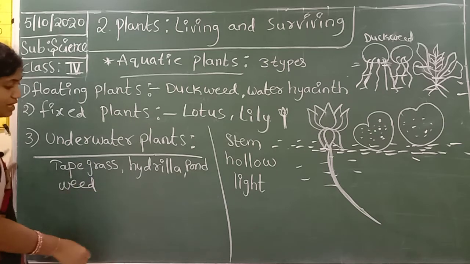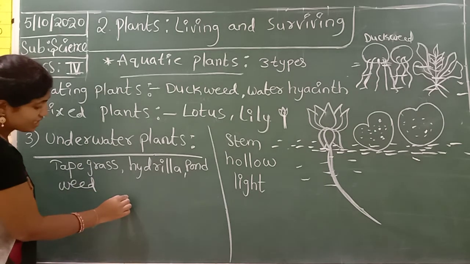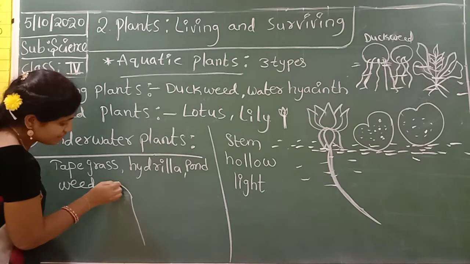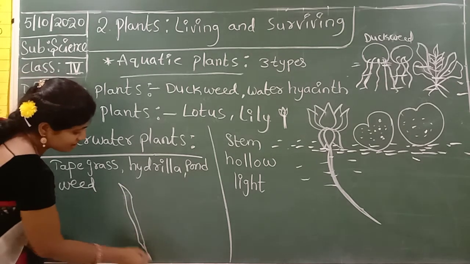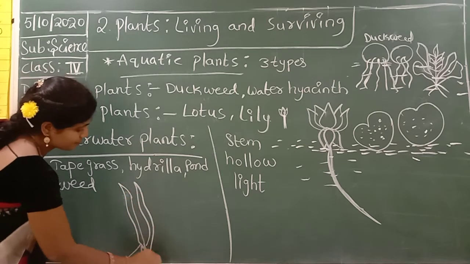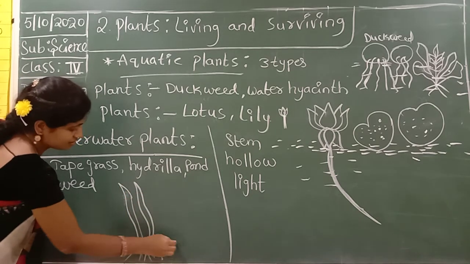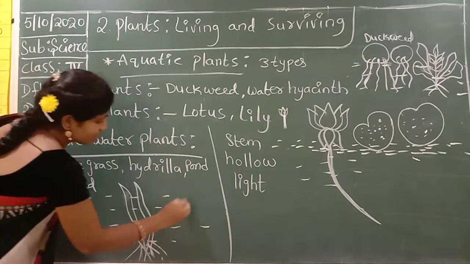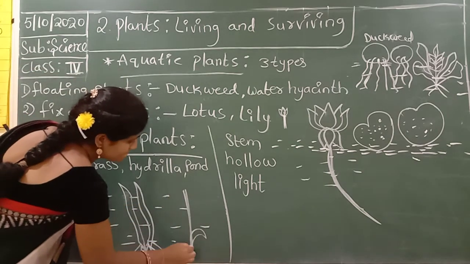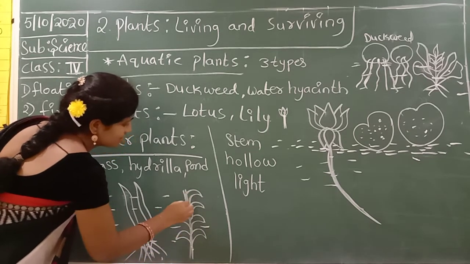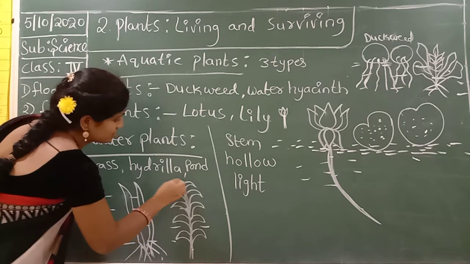Tape grass has ribbon-like leaves. Okay children, these are totally underwater plants. Next, hydrilla is different.